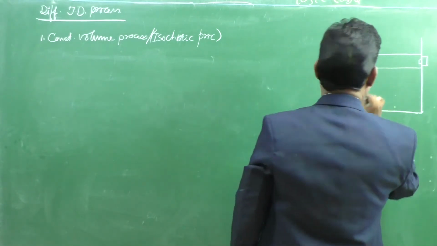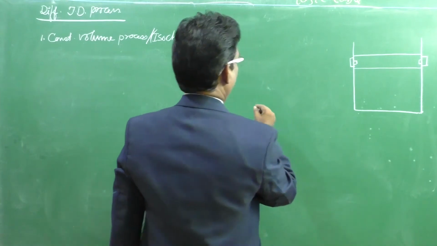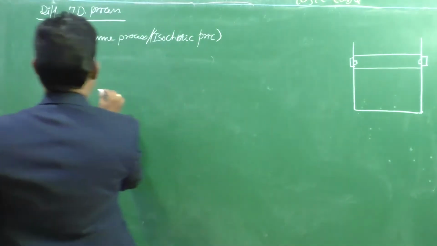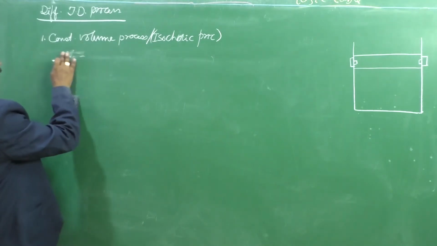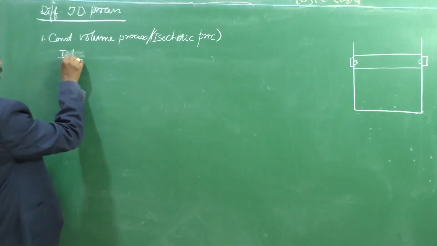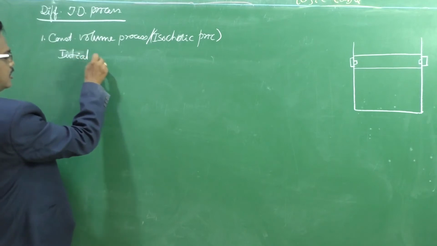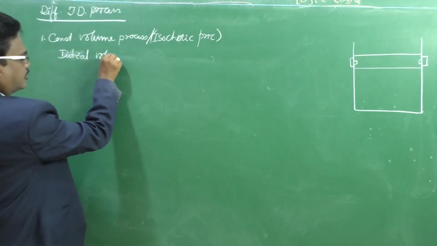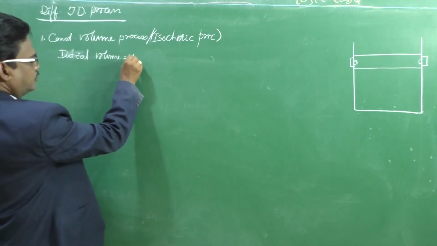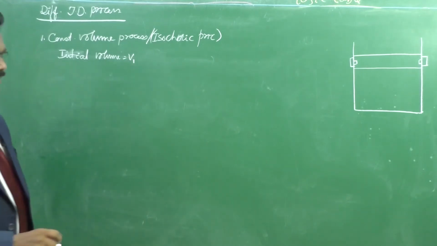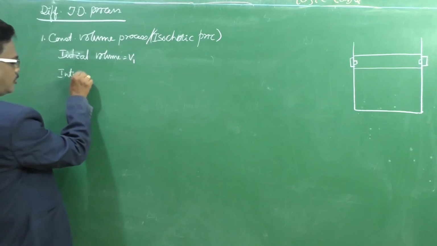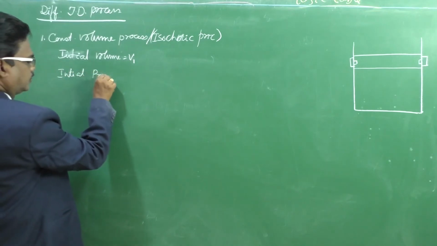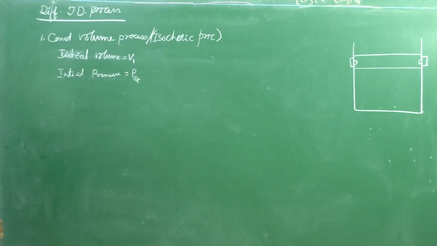The initial volume of the gas, that means V1, is equal to V1. The initial pressure is equal to P1.